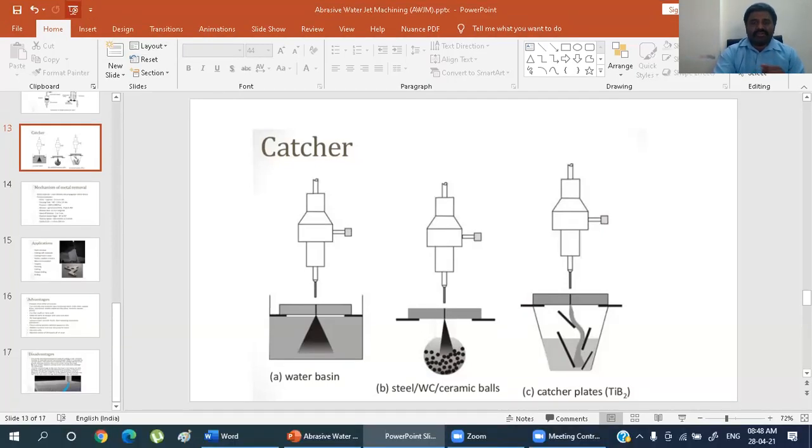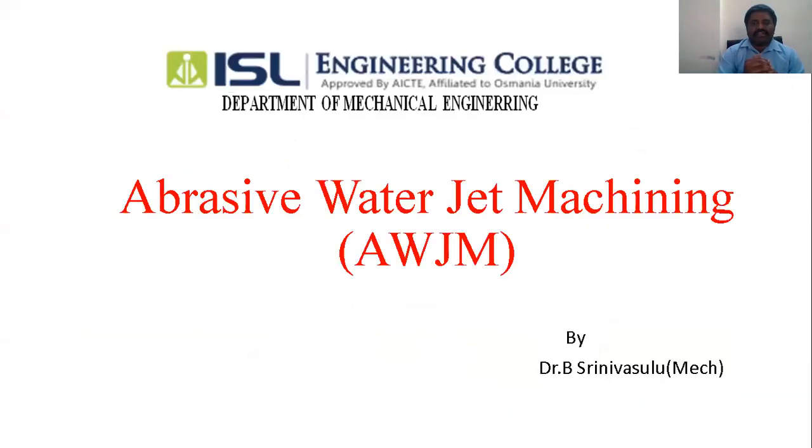So see here from our diagram: abrasive is a particle, water is a liquid, jet is a velocity, and machining is material removal. Previously we studied water jet machining, where water with a high velocity removes material.